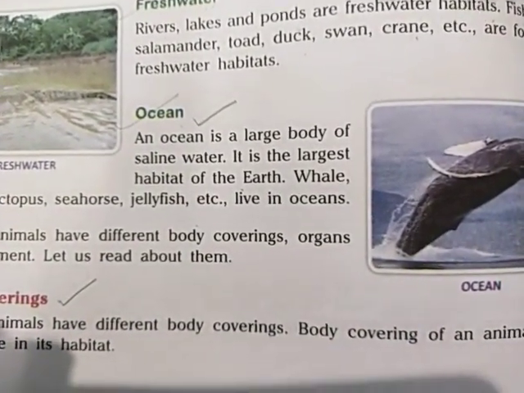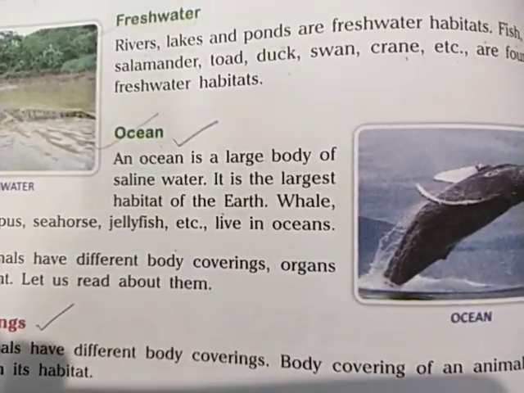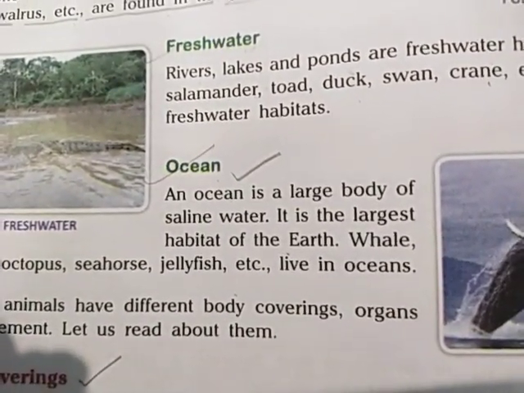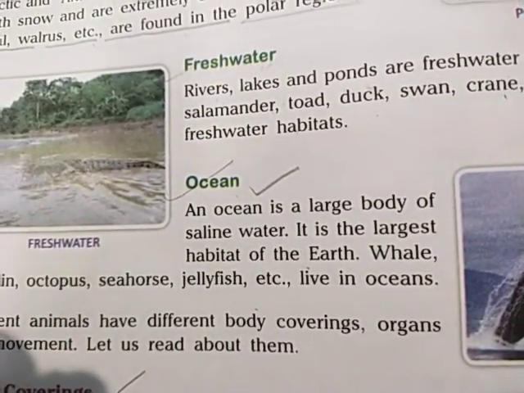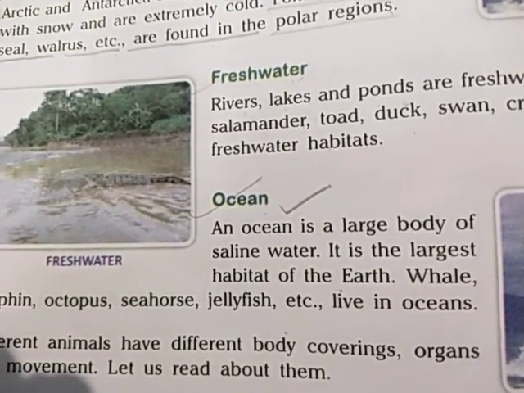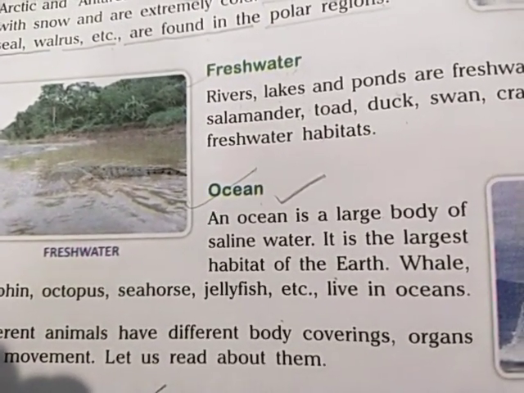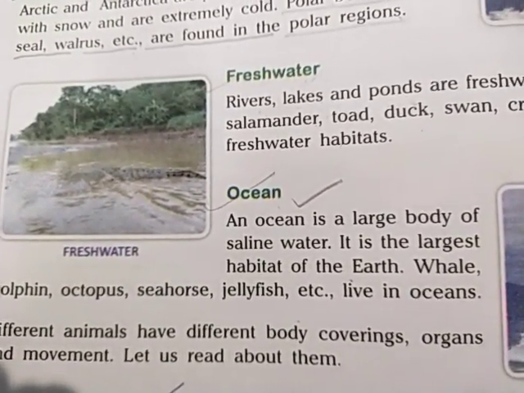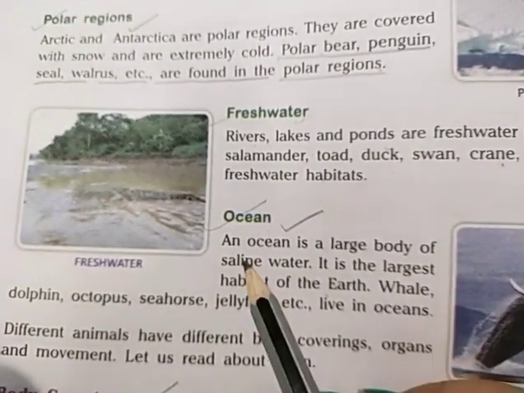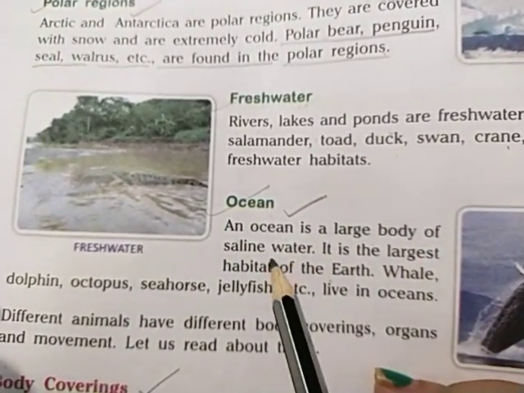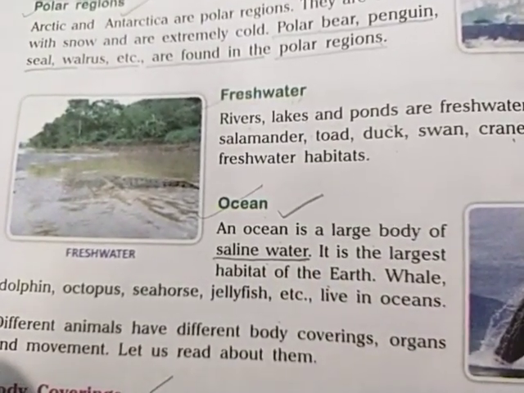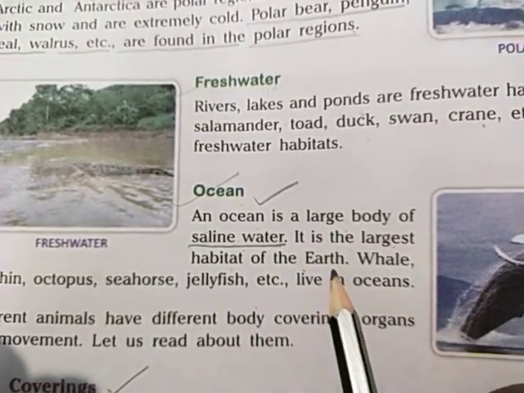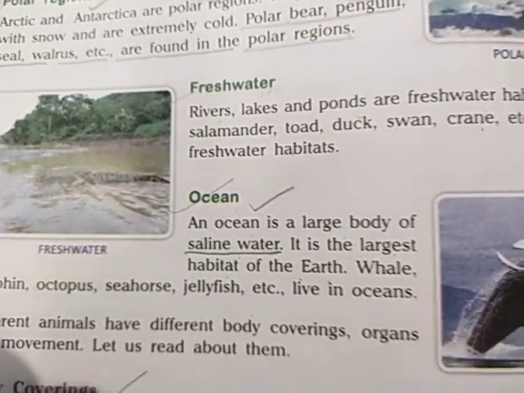Ocean, you know, is the big huge source of water, but the water is saline, or salty in taste, because of the minerals and salts. So many types of minerals and salts are dissolved in the ocean water. That is why the water becomes salty. Okay. So an ocean is a large body of saline water. Saline water is the water which contains minerals and salts. It is the largest habitat of the earth.